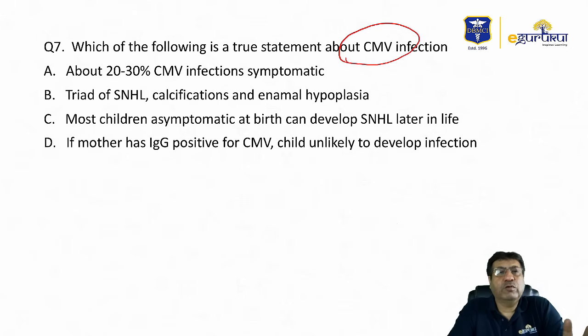Some of the choices that I could get were: about 20 to 30% CMV infections are symptomatic; a triad of sensorineural hearing loss, calcifications, possibly enamel hyperplasias; most children are asymptomatic at birth and can develop sensorineural hearing loss later in life; and if mother has IgG positive for CMV, then child is unlikely to develop infection. Now, to be very frank, to be able to answer the question, it's very difficult unless you exactly know the choices that were asked in the exams.